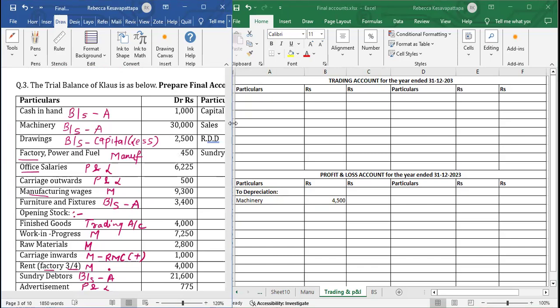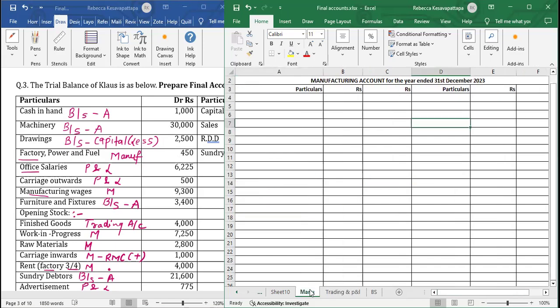Drawings. Drawings you will see later on. Factory power and fuel, that has to be written in manufacturing account. We'll leave some space in manufacturing for raw material consumed and WIP.